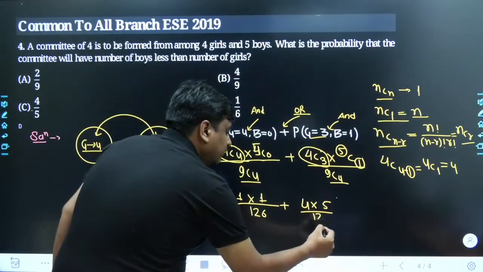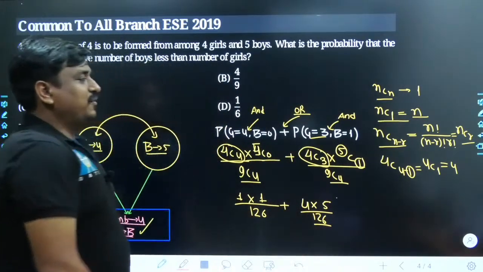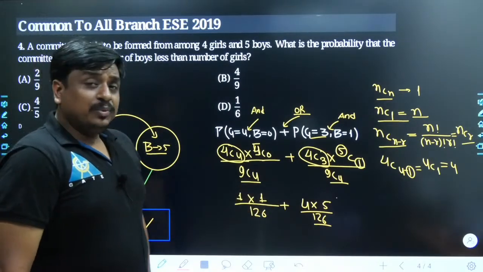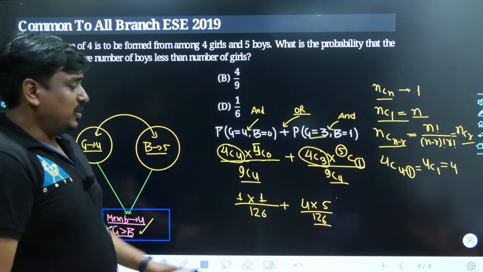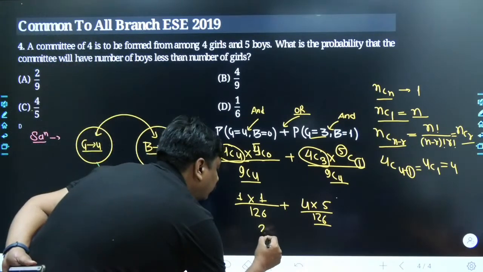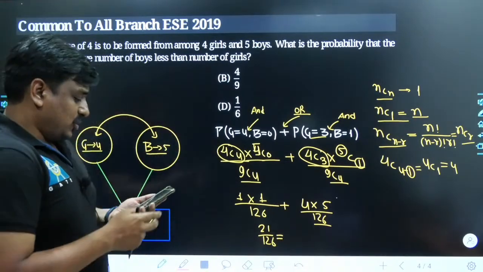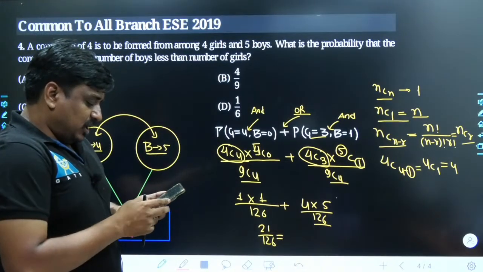So end of the day, the result which we are getting at the numerator, it's going to be 1 over here in this term. At the numerator, here it's going to be 20 plus 1, that's 21, divided by 126. So 126 has to get divided with the 21. I would be getting the result out of this.